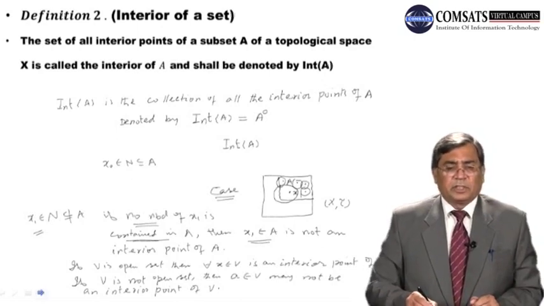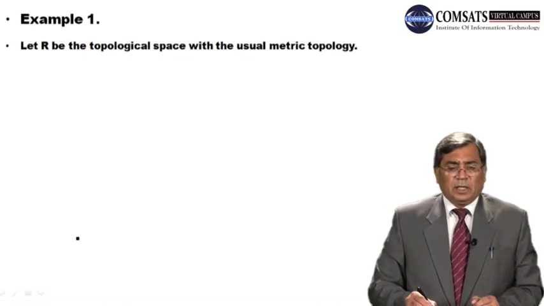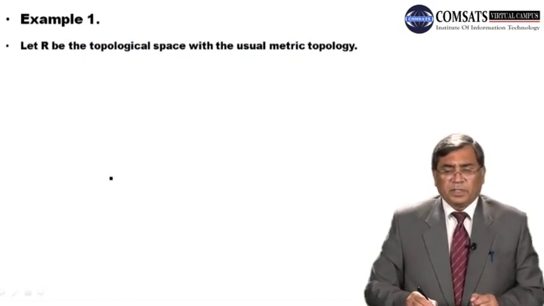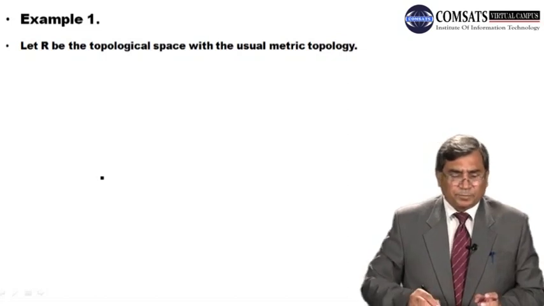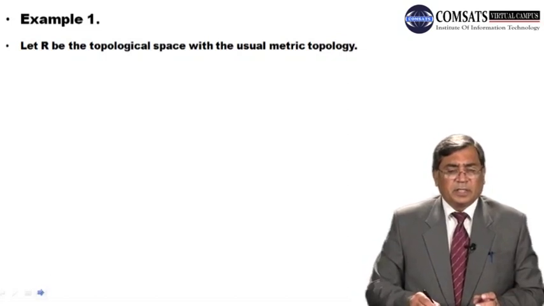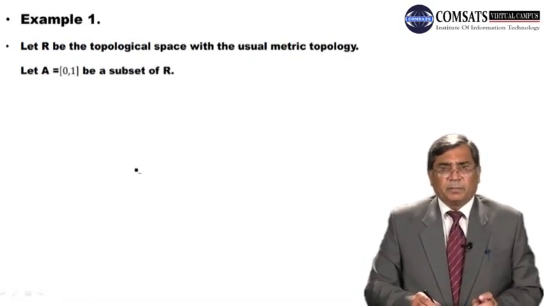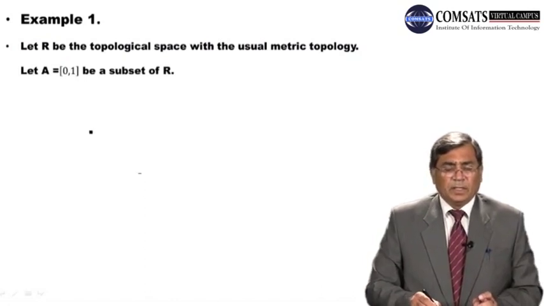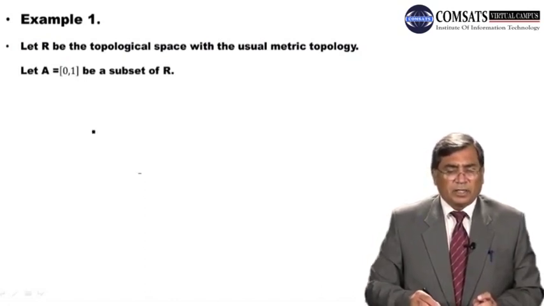Dear students, let's consider an example. Let R be the topological space with the usual metric topology. Usual metric topology is the collection of all the open intervals on the real line. This forms the usual topology on R, and these are the open sets in the metric space as well. Let's take a subset A of X. Here X, remember, is the set of real numbers. A is equal to [0, 1], a subset of R.